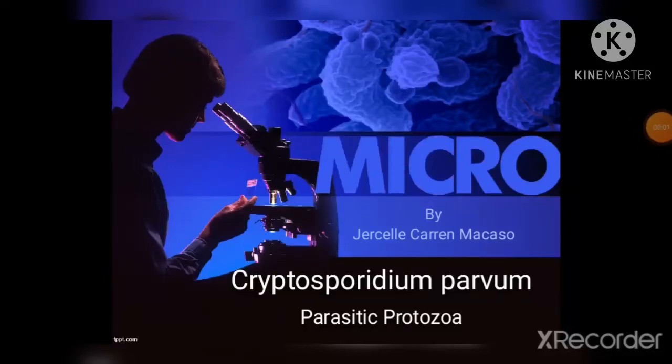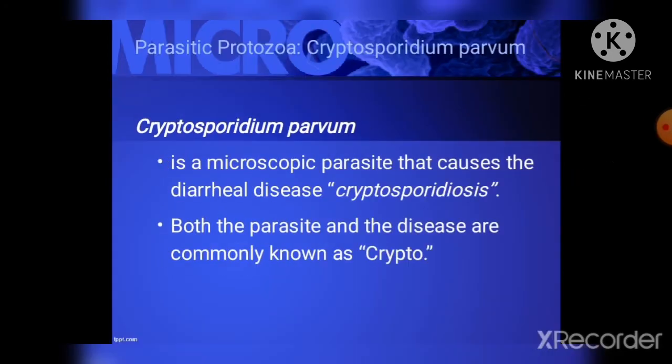So good day everyone. Today I'm gonna report about the Cryptosporidium parvum, which is a parasitic protozoa. So Cryptosporidium parvum is a microscopic parasite that causes the diarrhea disease Cryptosporidiosis. So both the parasite and the disease are commonly known as crypto.